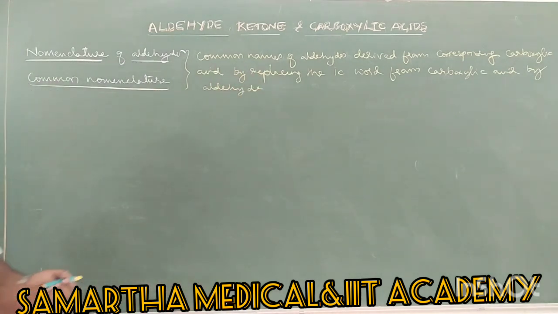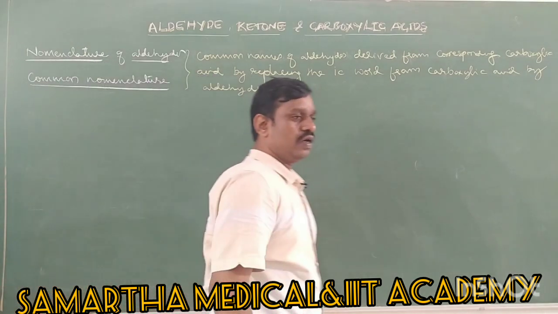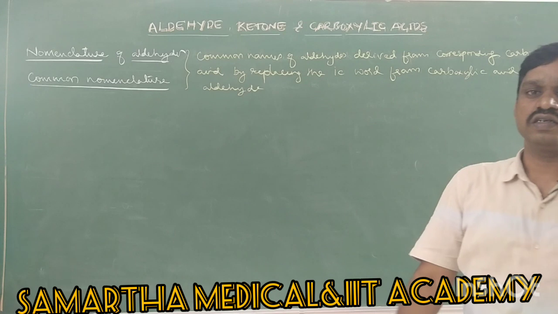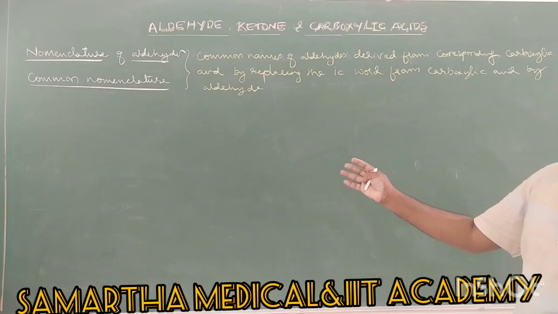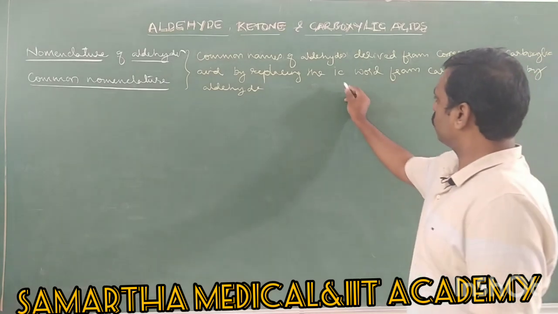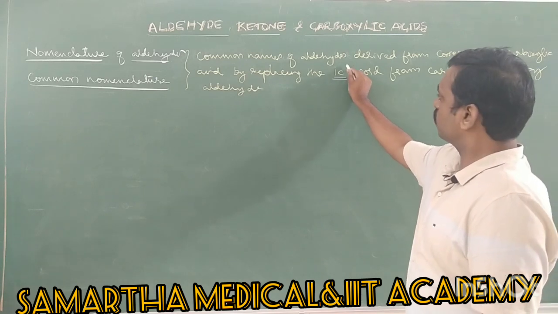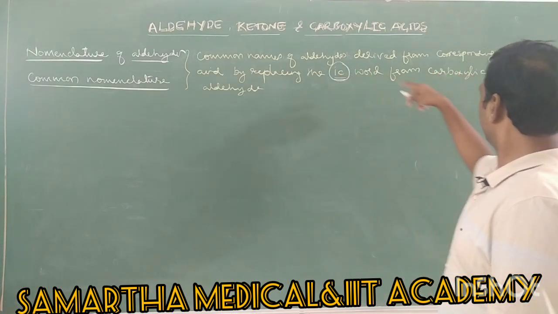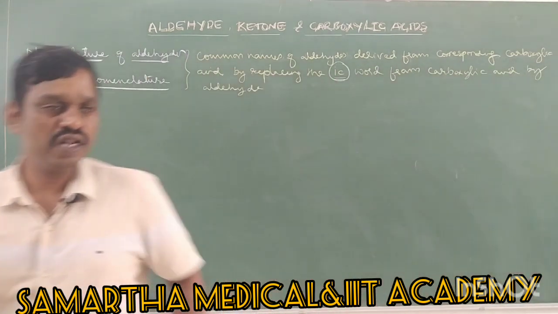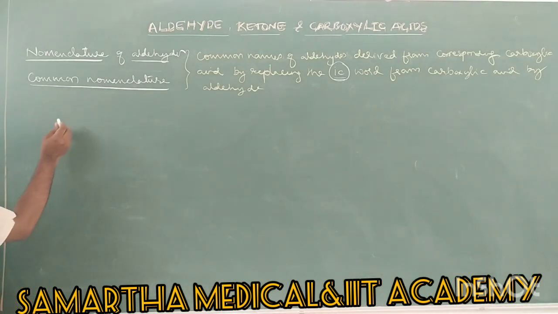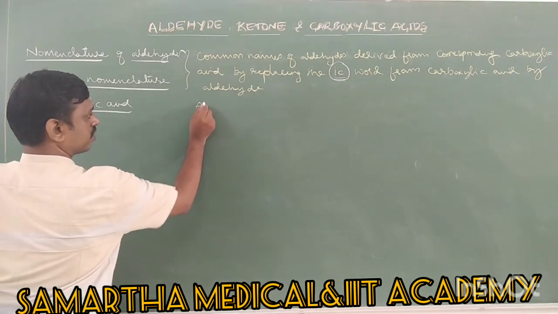It means if you want to write the common names of aldehyde, you must know common names of carboxylic acid. That is the logic. Therefore, if you know the common names of carboxylic acid, you just remove the word ic from carboxylic acid, replace with only aldehyde. Then you will get common name of aldehyde. For example, let us take carboxylic acid here, and aldehyde here.